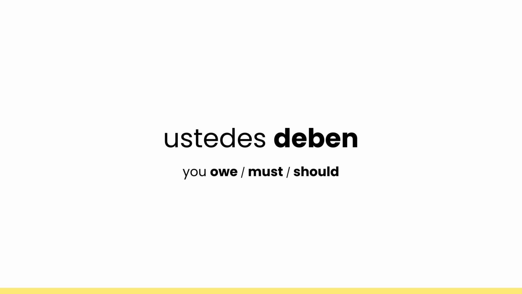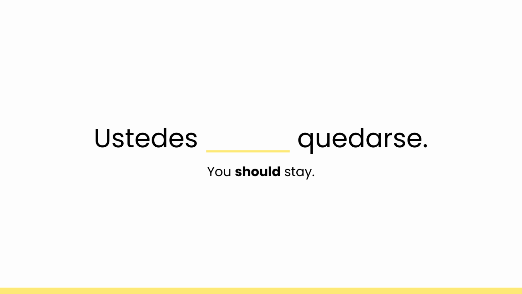Alright, then the last two conjugations. Let's start with ustedes. So ustedes becomes ustedes deben. You owe, you must, or you should. So for example, if you want to say you should stay, ustedes, quedarse.